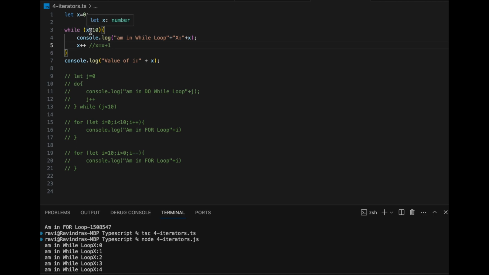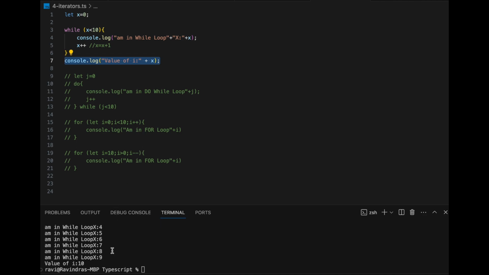and checks. 10 is less than 10? No, it is not less than, it is equal to 10. So it is a false statement. That means it won't go inside and comes out, and it printed the value outside. What is the value of x at this point? 9 plus 1, 10 is there, we check 10 is less than 10, and then it printed 10. That is the reason you see 10 here, right?